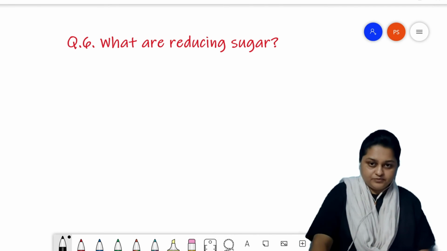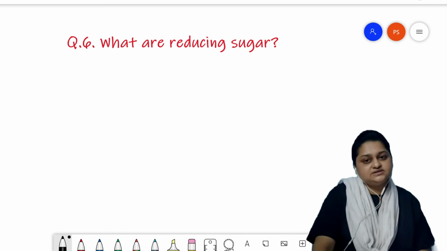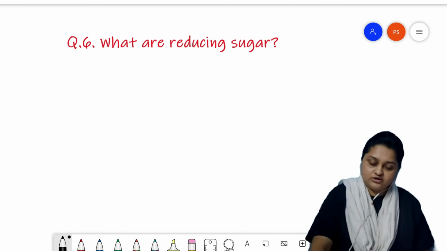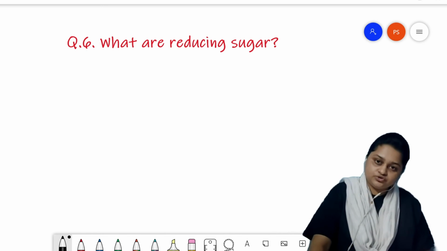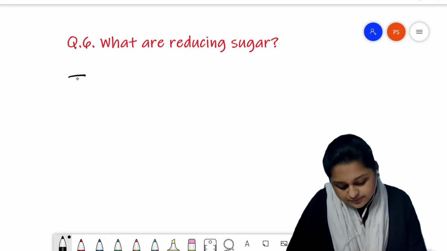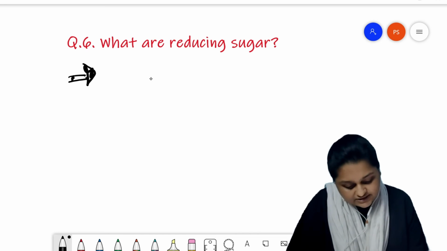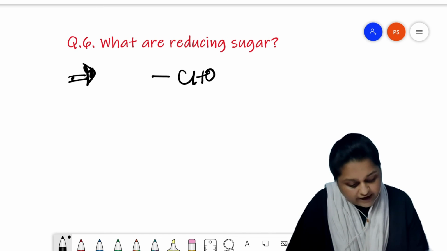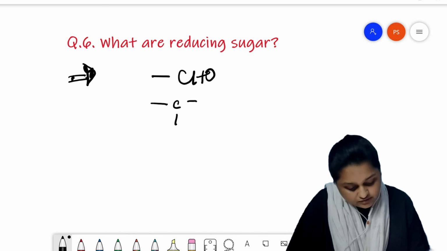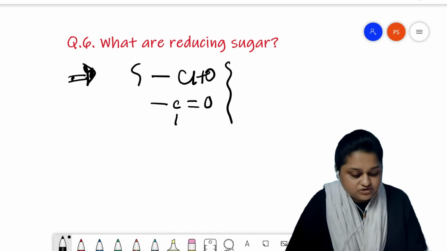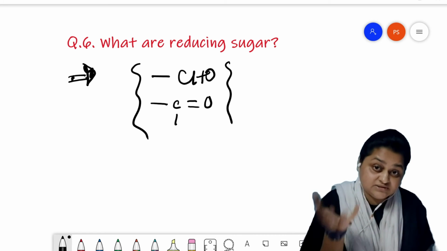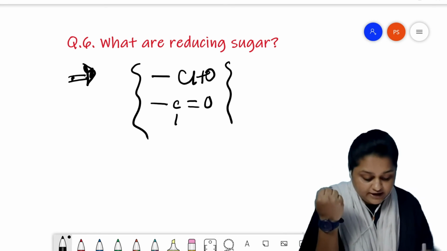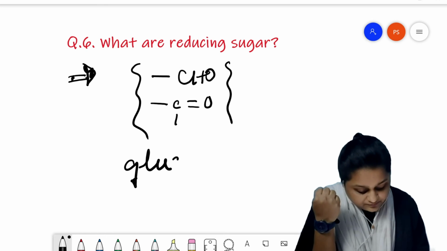Non-reducing sugars cannot respond to these two reactions, because in reducing sugar, either a CHO aldehyde or a C double bond O keto group is present, like in glucose and in fructose.